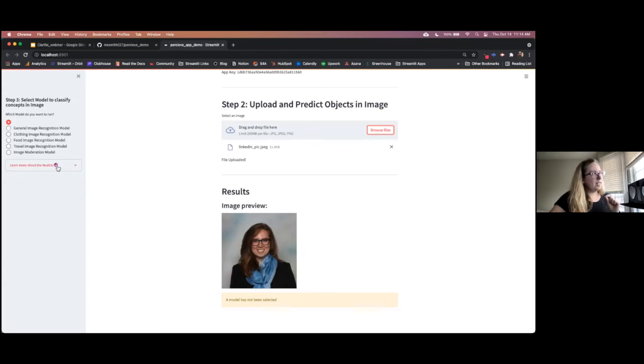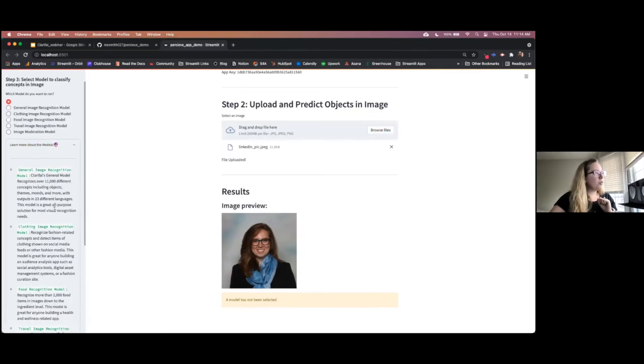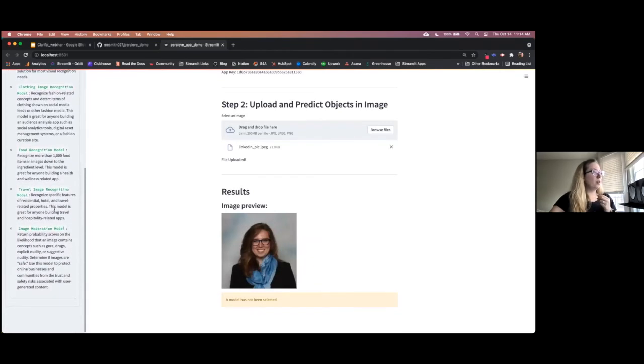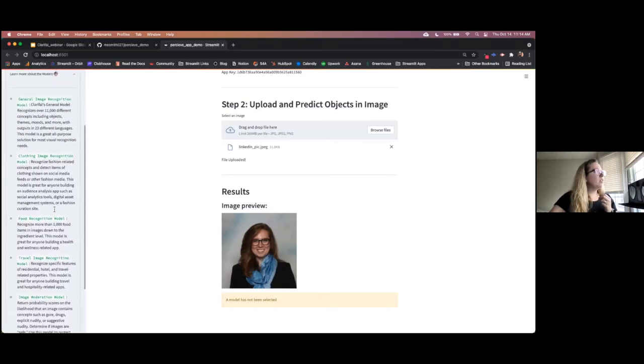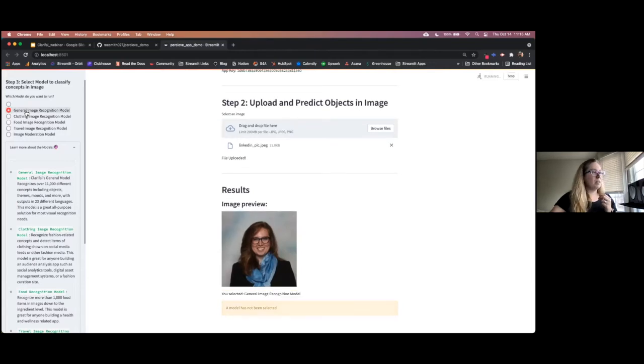What's handy is that you actually have this little expander right here. If you click on this, it expands down and gives you a bunch of details about all of the models that you can use and run on your image. Now, this is a pretty generic image, so I'm actually going to run it first with this general image recognition model and see what we get.